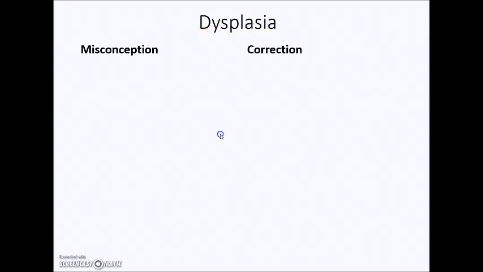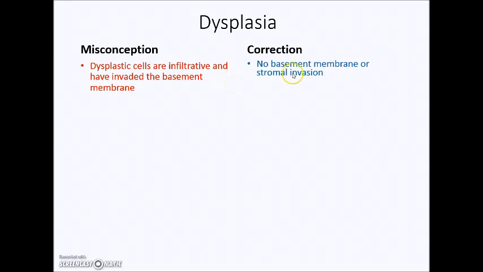One of the common misconceptions is that dysplastic cells are infiltrative and have invaded the basement membrane. So this is actually incorrect. By definition, dysplasia is an intraepithelial process. So this means that the epithelial cells are still bound by the basement membrane. There is no invasion through the basement membrane or into the stroma.